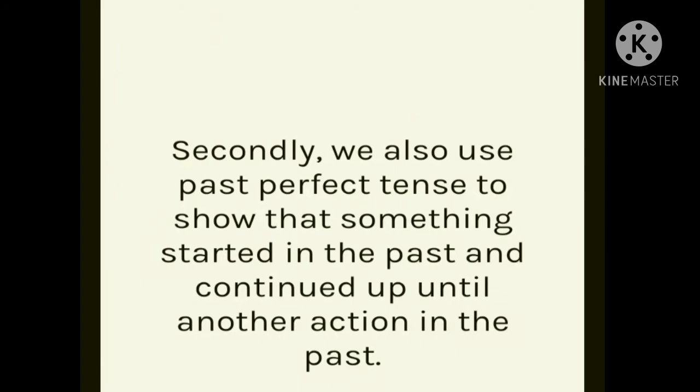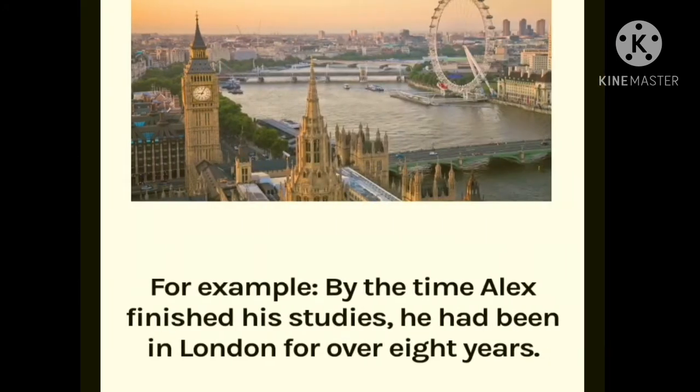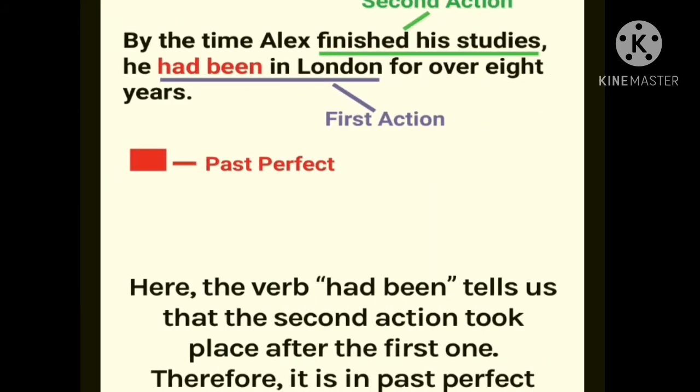Secondly, we also use past perfect tense to show that something started in the past and continued up until another action in the past. For example, by the time Alex finished his studies, he had been in London for over 8 years.